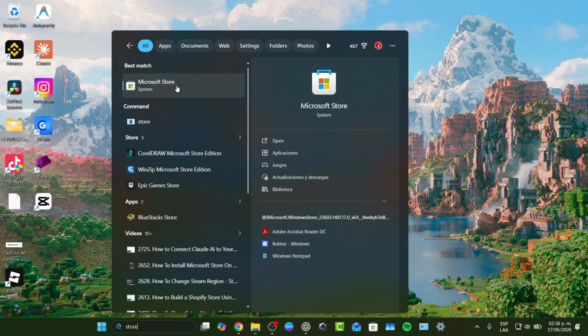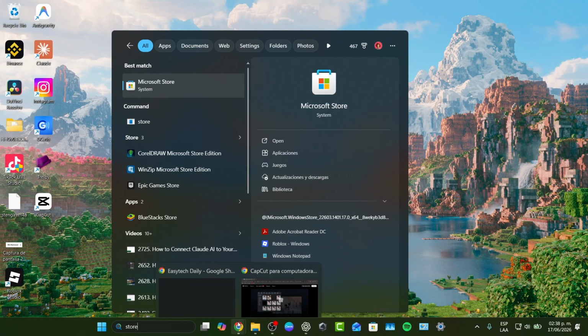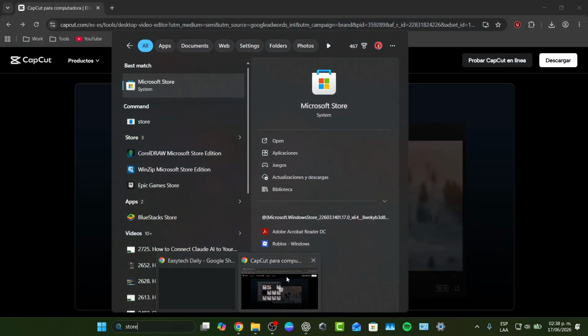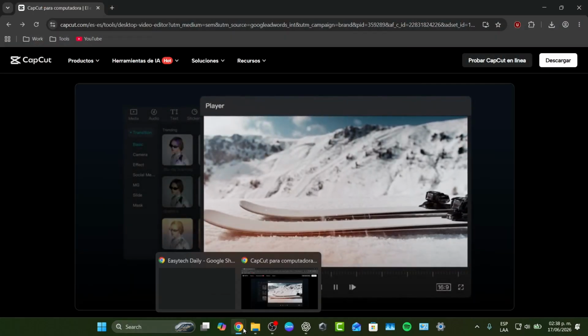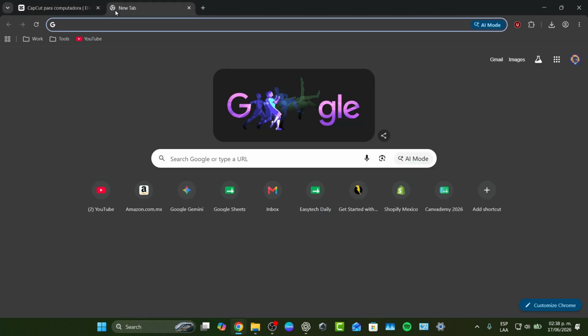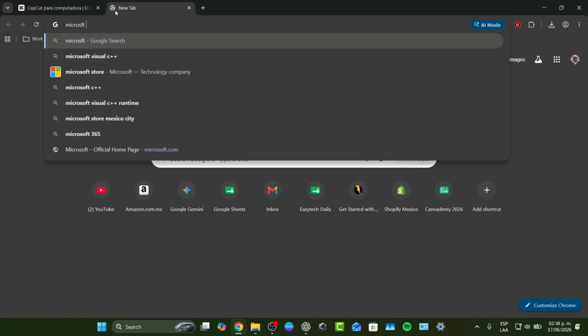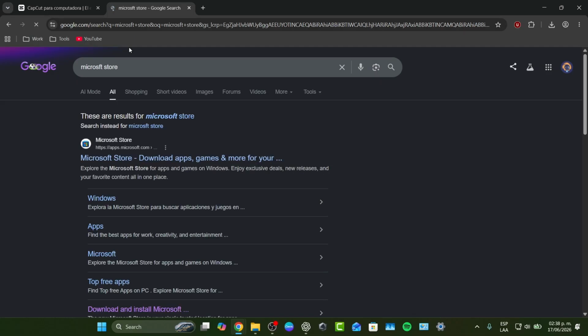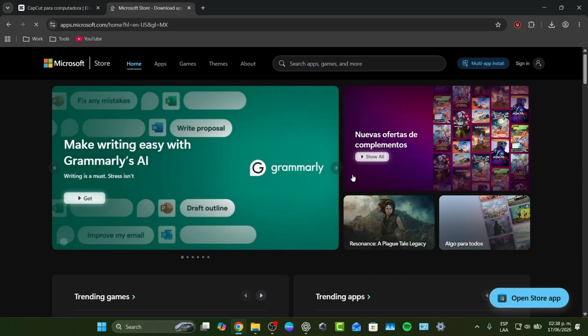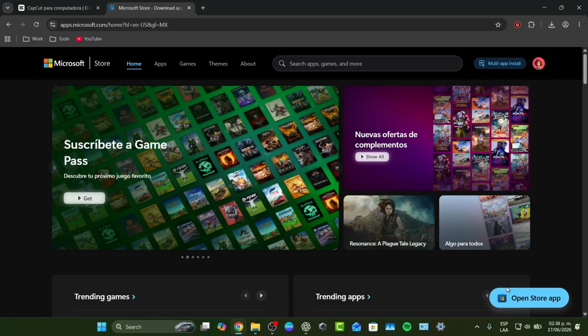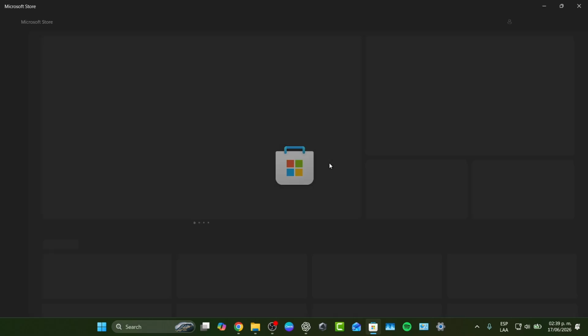Just in case there's a problem with your computer and you don't have the Microsoft Store, you can download it from the browser. Usually what I do is open my browser. Everybody has a browser. Inside your browser you type Microsoft Store, and you can see here it is. Click directly on this element and hit the element that says Open Store Application. Your computer will automatically detect this store, and if it doesn't, it will automatically download the application for you. So with this being said, we should now see the store inside my computer.